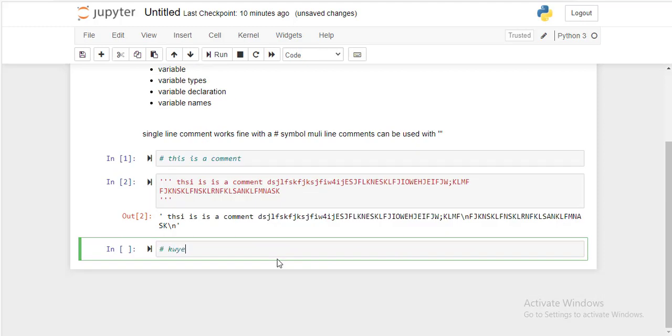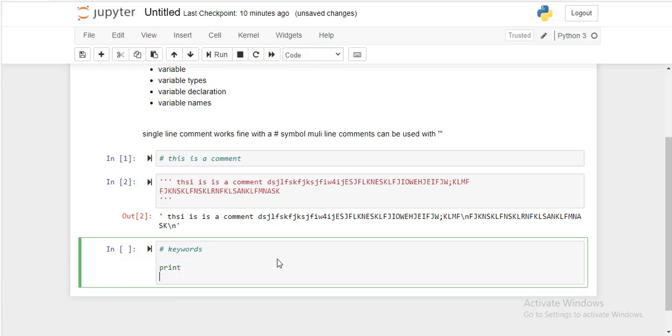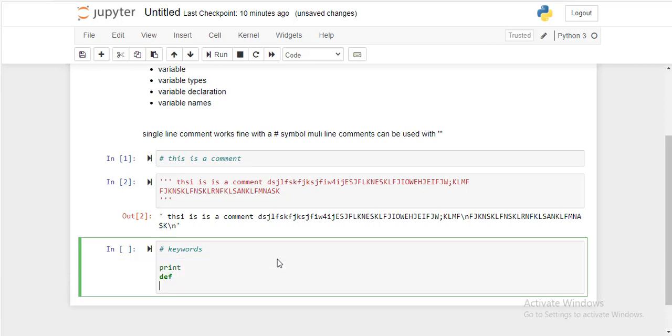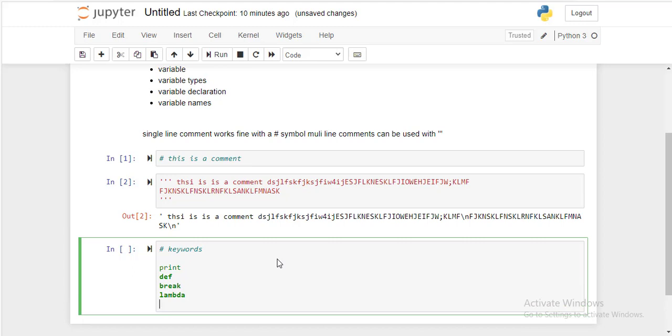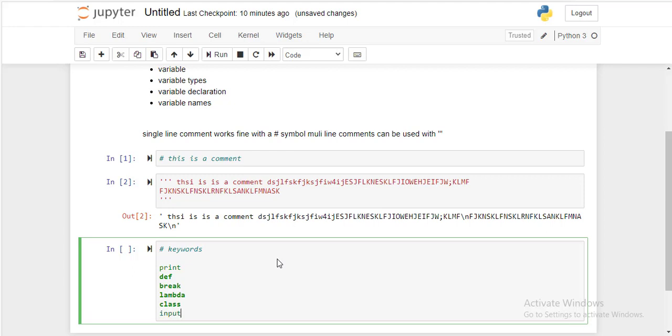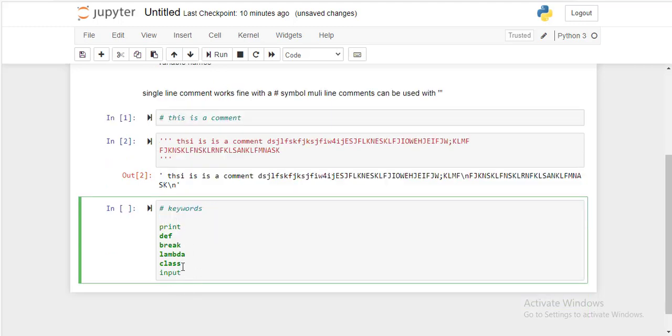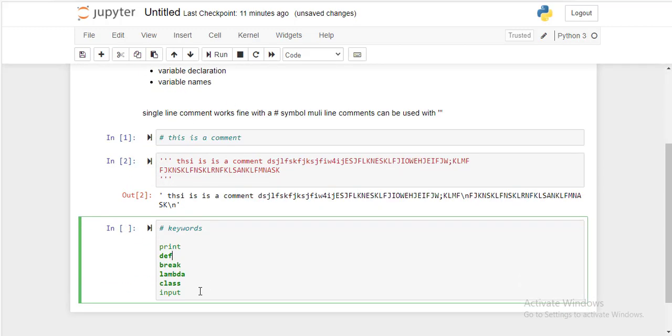Keywords. print is a keyword, okay, def is a keyword, then break is a keyword, then lambda is a keyword, class is a keyword, input is a keyword. So there are so many keywords. The moment you write a keyword, it will change its color. So that means it is a keyword, and a keyword cannot be used as a variable name. So that's the rule.